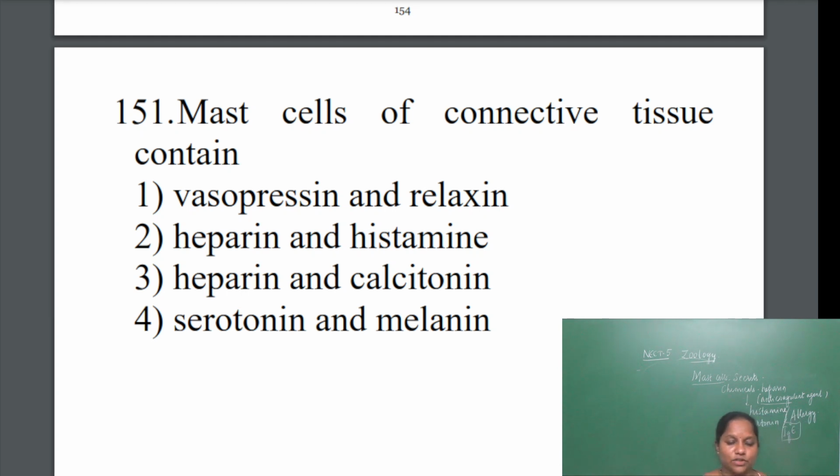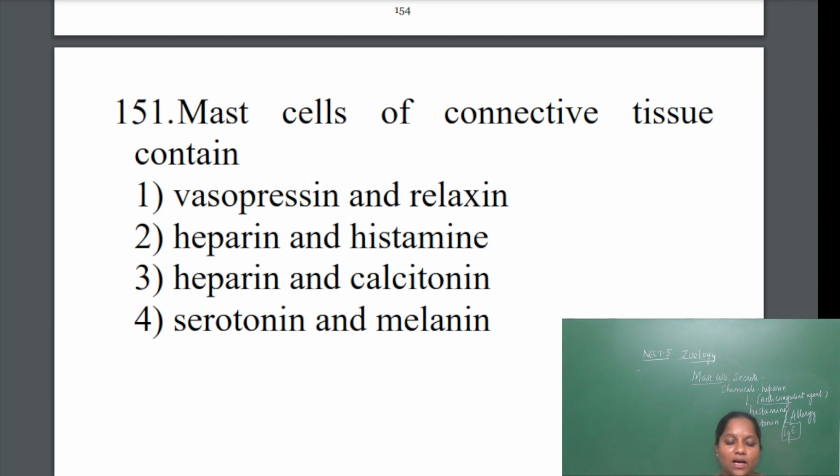The first option is vasopressin and relaxin. Relaxin is the hormone that is responsible in reproduction. So during reproduction, relaxin hormone is needed. Vasopressin is related to urine formation, these hormones will maintain osmoregulation. Then heparin and histamine. So this is correct.